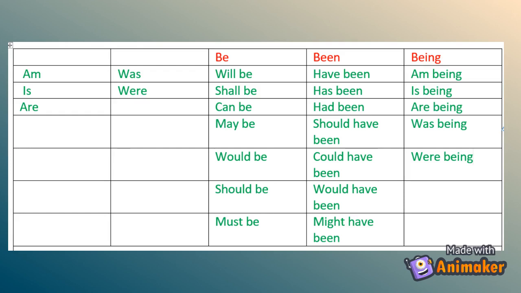Been forms: have been, has been, had been, should have been, could have been, would have been, might have been. Being forms: am being, is being, are being, was being, were being.